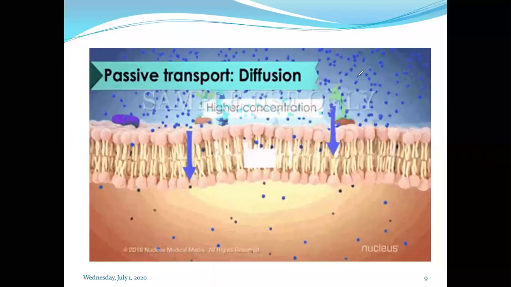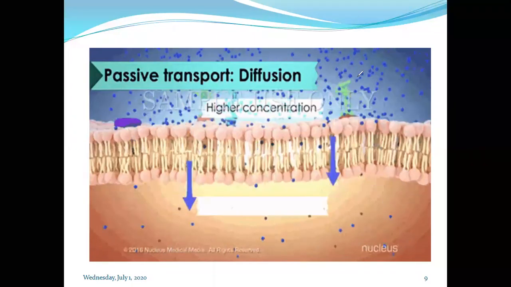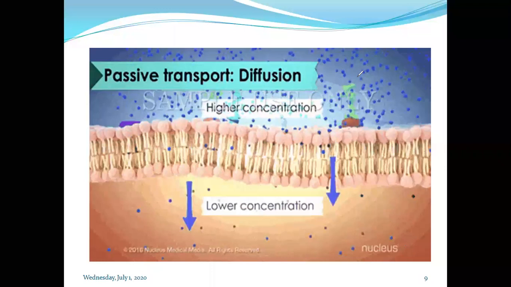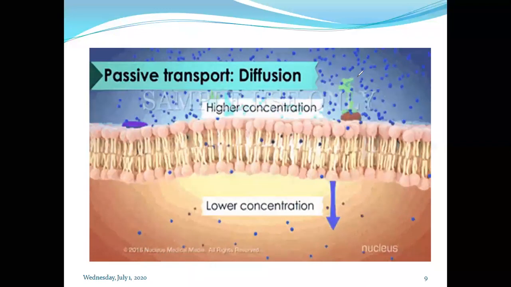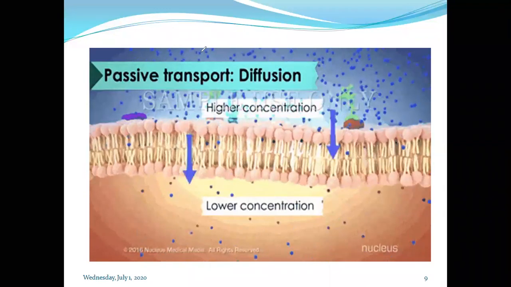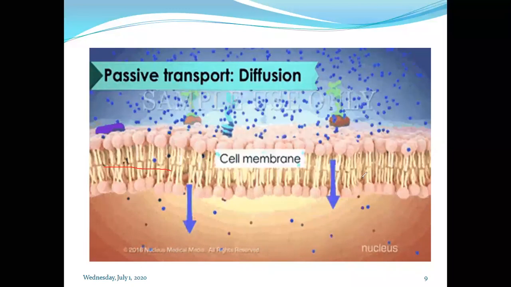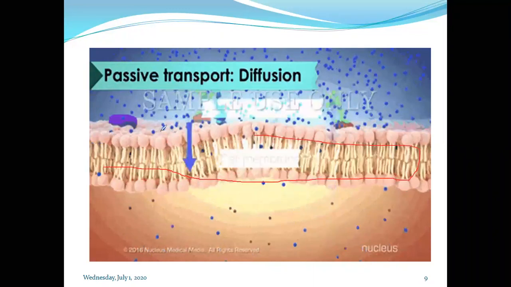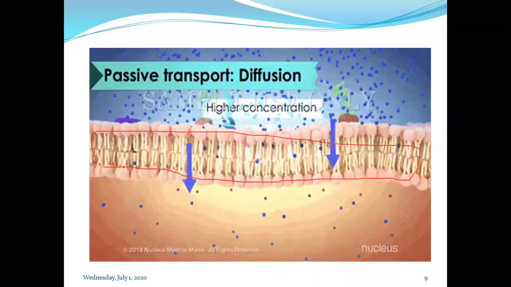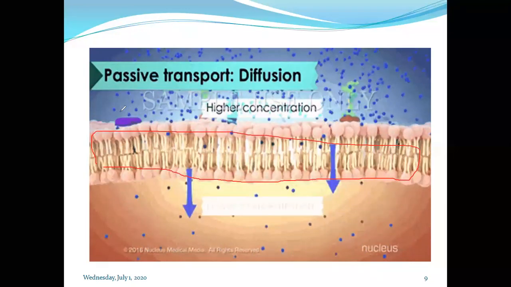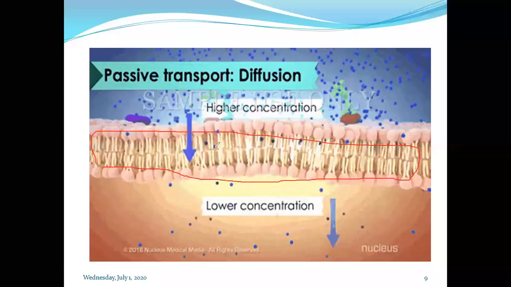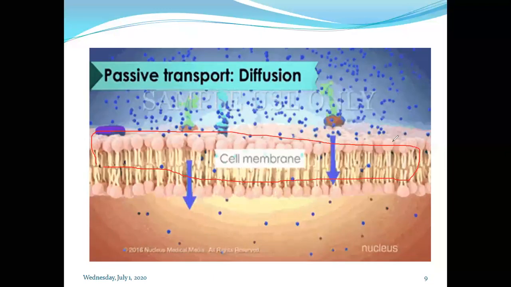The diffusion may be active diffusion, passive diffusion, or facilitated diffusion. In passive diffusion, if you look at this, this is the cell membrane. We can say it is the plasma membrane or the gastrointestinal membrane. In these membranes, there are phospholipids and lipoproteins, with a polar head and non-polar tail.